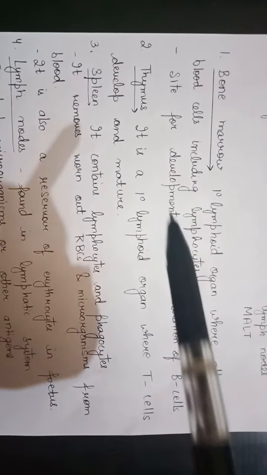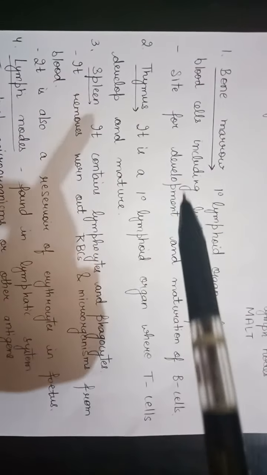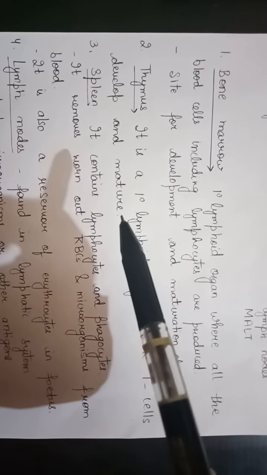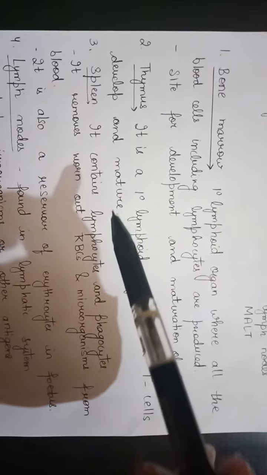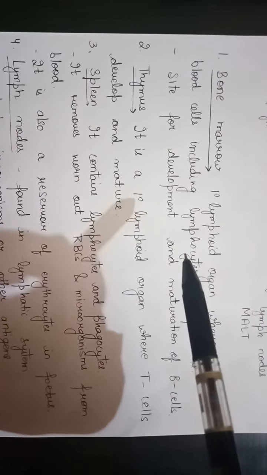So near the sternum this gland is present, and in this gland the T cells develop and mature. In both bone marrow and thymus, development and maturation occur and they do not interact with the antigens. That's why these are known as primary lymphoid organs.